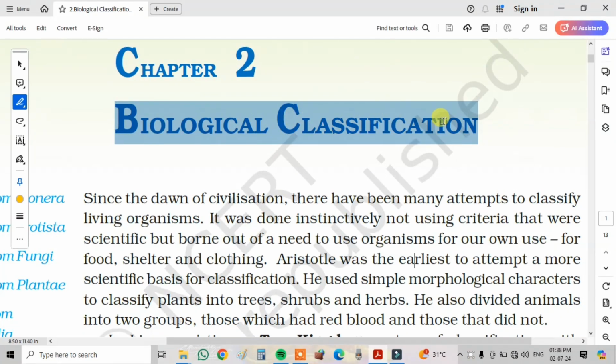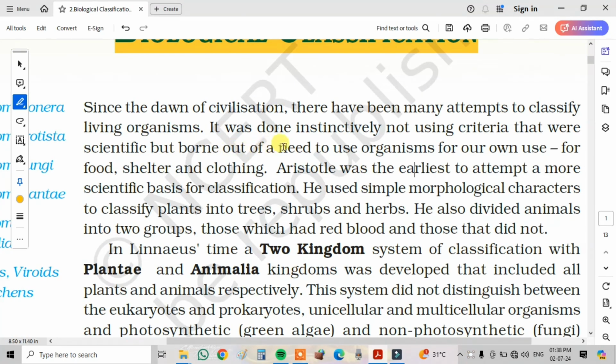Chapter 2, Biological Classification. Since the dawn of civilization, there have been many attempts to classify living organisms. It was done instinctively, not using scientific criteria but born out of a need to use organisms for our own use: for food, shelter, and clothing. Aristotle was the earliest to attempt a more scientific basis for classification.